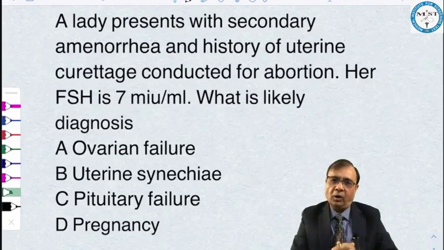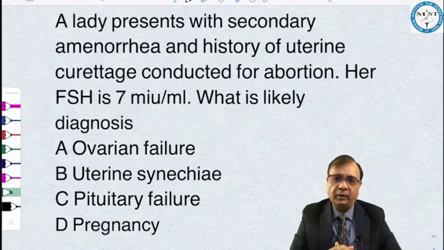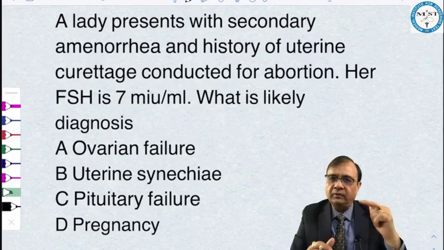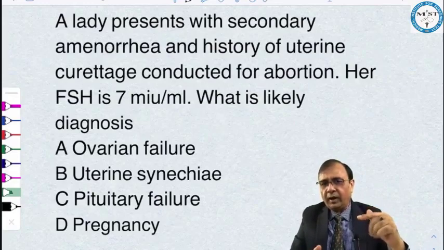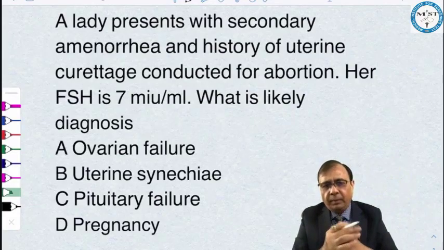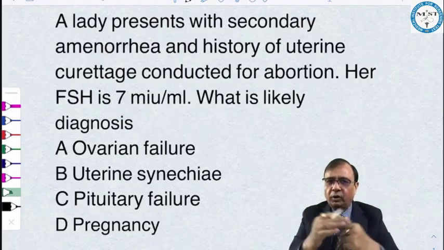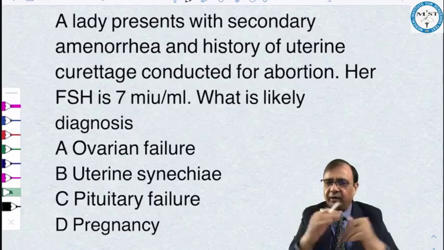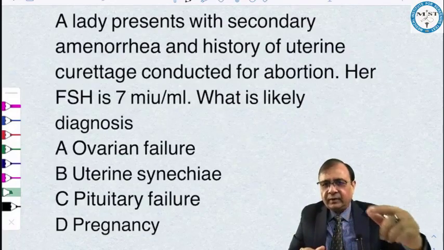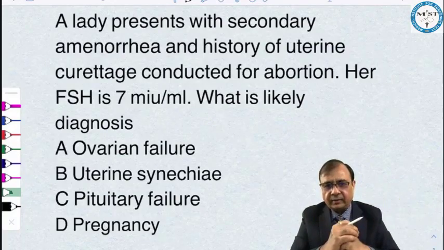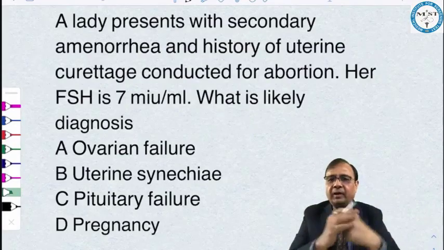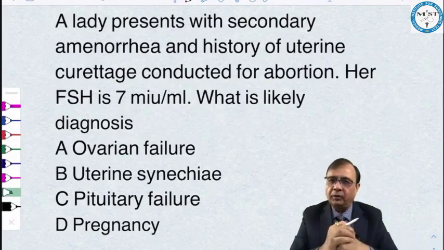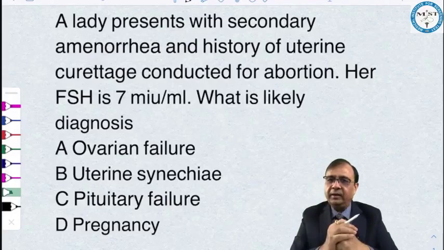Let's have a look at all the options, because the best way to solve any MCQ is to read all the options till the last letter. Pituitary failure. Had it been pituitary failure, FSH would have been low. Pregnancy. We know it is the most common cause of secondary amenorrhea. But if it is a pregnancy, her urine pregnancy test should be positive. Nowhere is it written like this. If there is a history of uterine curettage, she might be facing difficulty in conceiving. So pregnancy is absolutely ruled out. So the answer here is uterine synechia, Asherman syndrome.